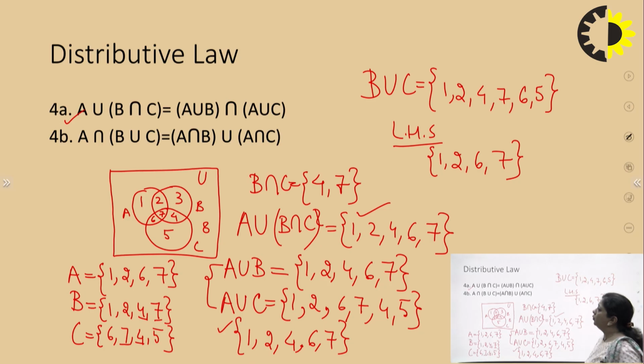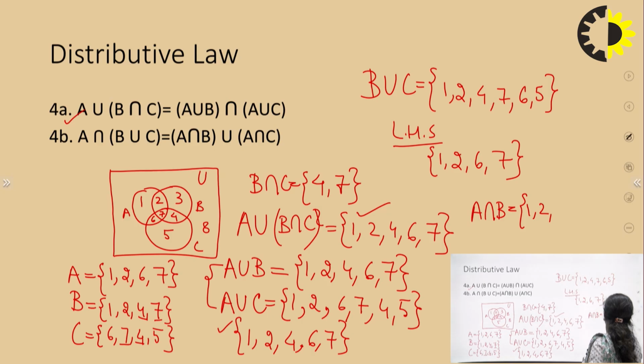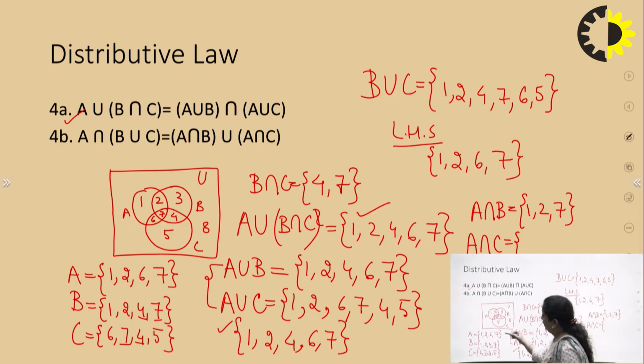Now let us find out the RHS. A intersection B will give me 1, 2 and 7. Then let us find out A intersection C. It will give me 6, 7.